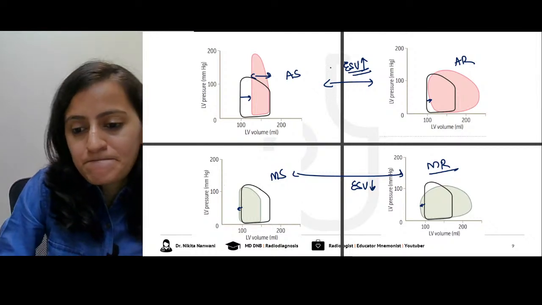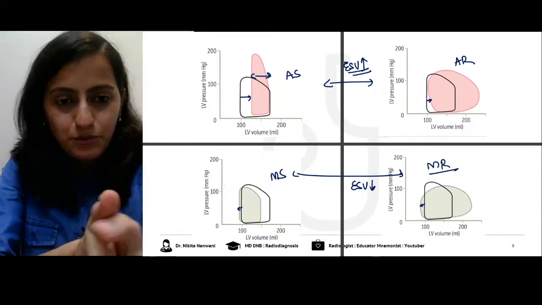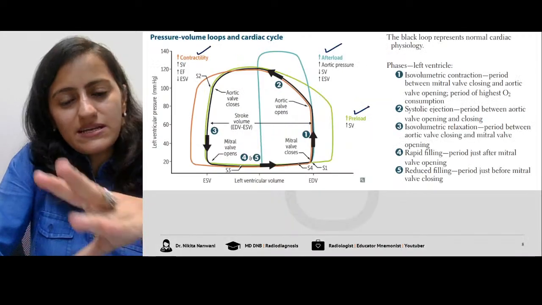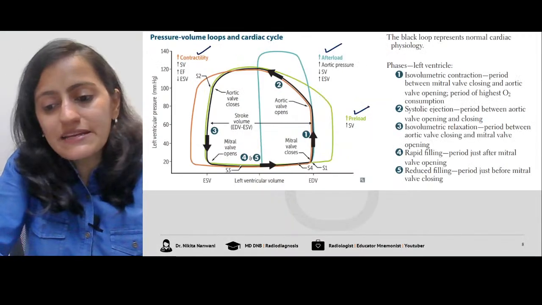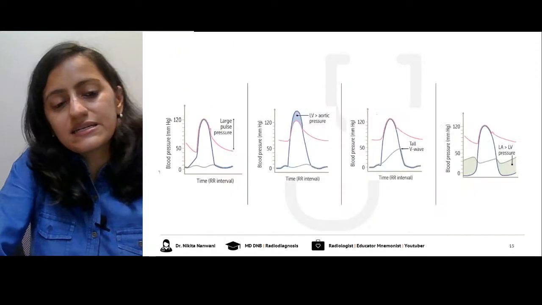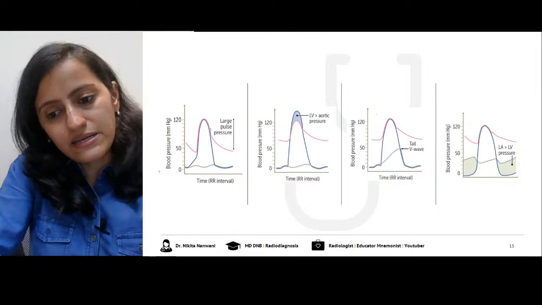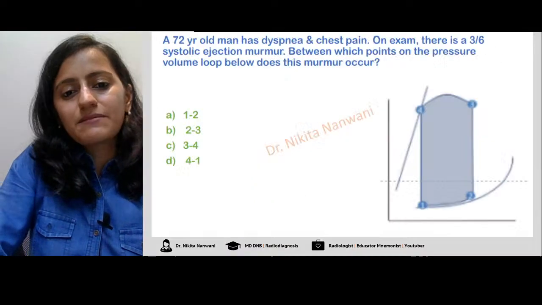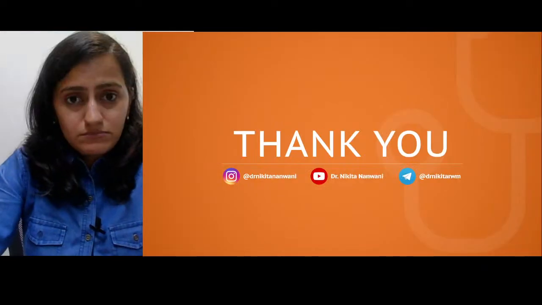All right. So as I said, for today, we'll be doing this part 1. Tomorrow, I'll be discussing this complicated graph. What is the effect of preload, afterload, contractility? How will you identify the graphs? And also this from your First Aid: how do you identify the valvular lesions on the Wiggers diagram? Very, very important for the INICET exam. Wiggers diagram, how will you identify it? That is what we'll be seeing tomorrow.